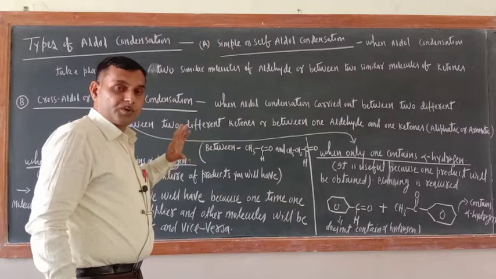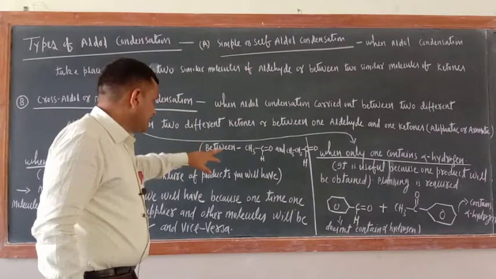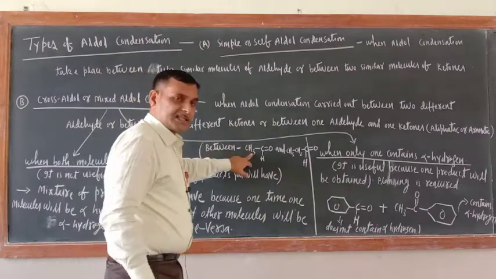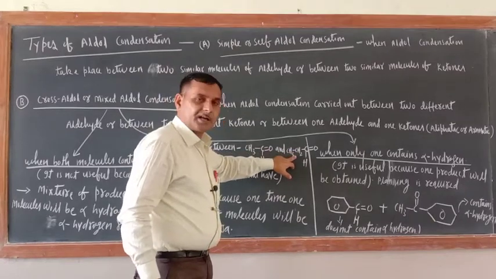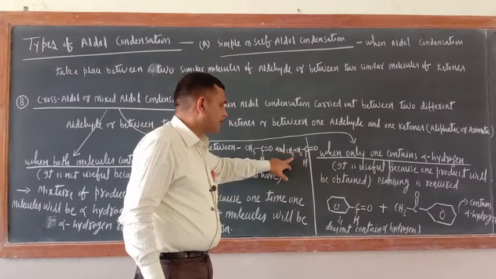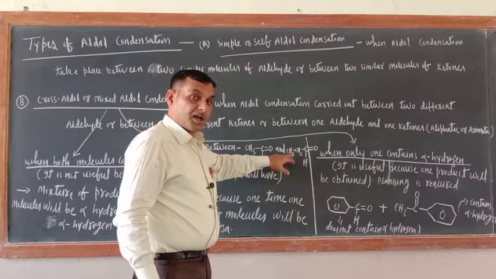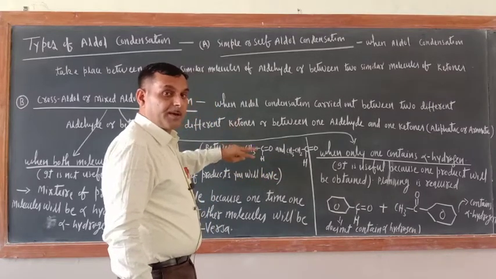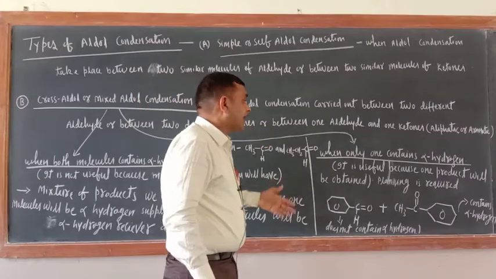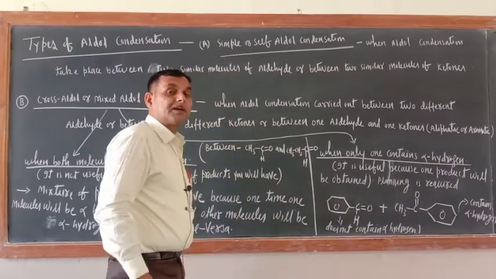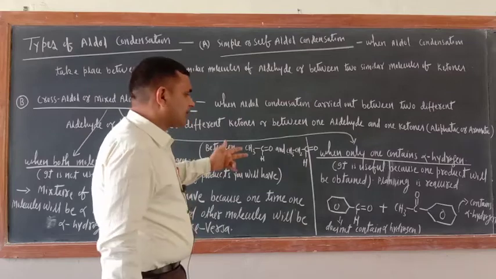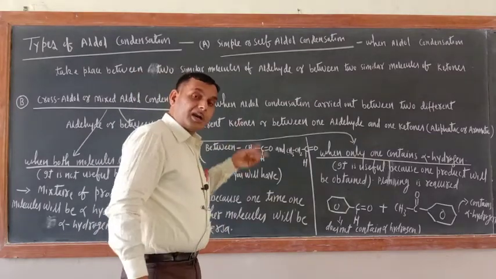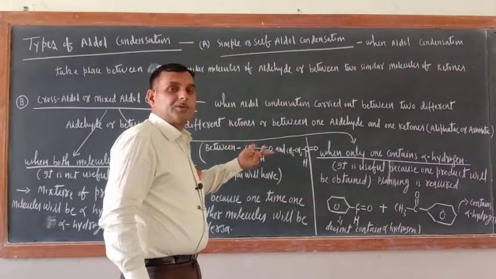One may be acetaldehyde, the other propanaldehyde, just see, 1, 2, 3, propanaldehyde, correct? Now it may be between two different kinds of ketone, or it may be between aldehydes and ketones also.